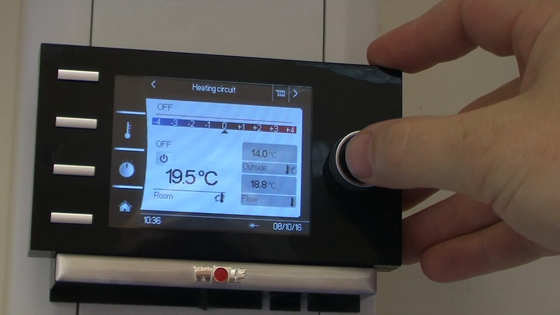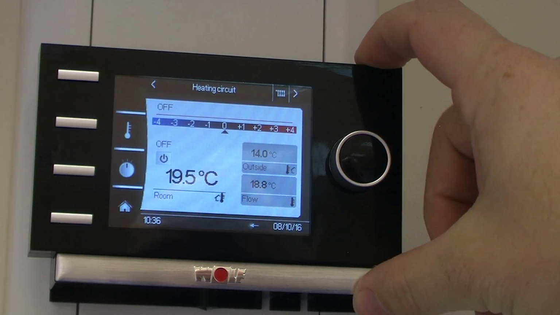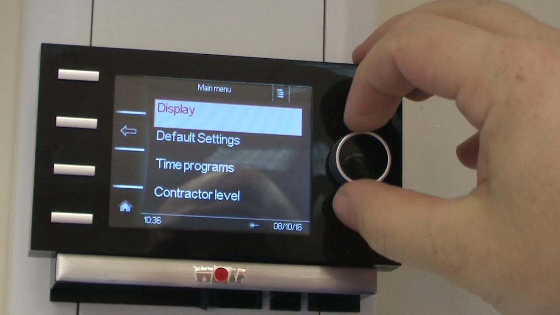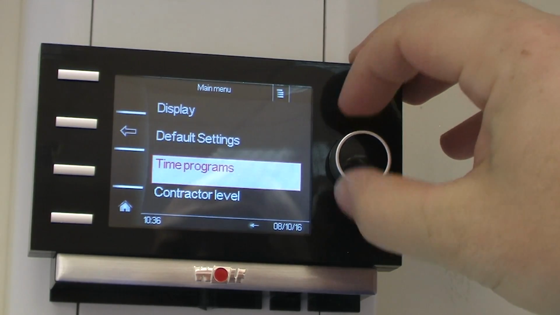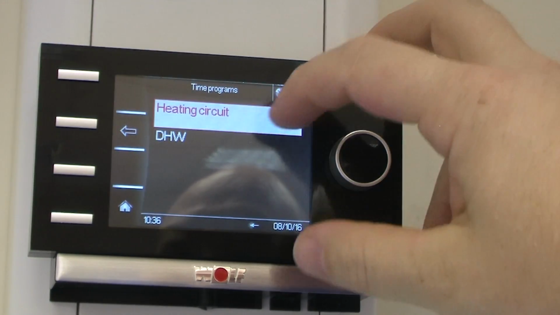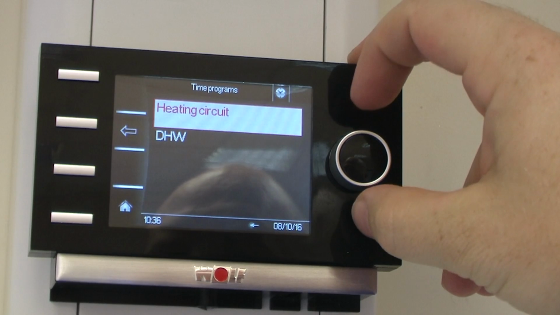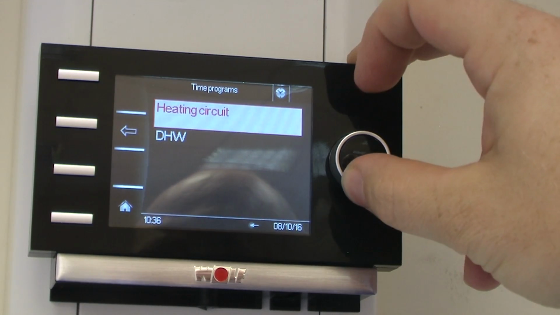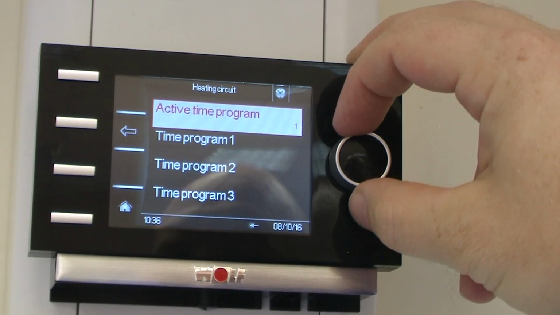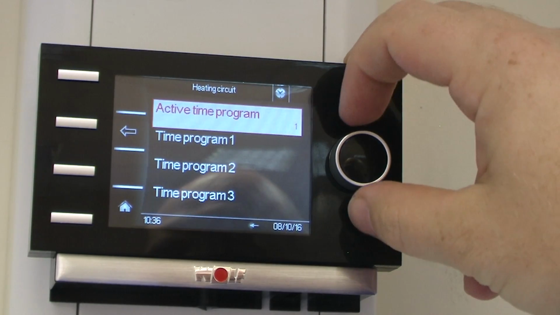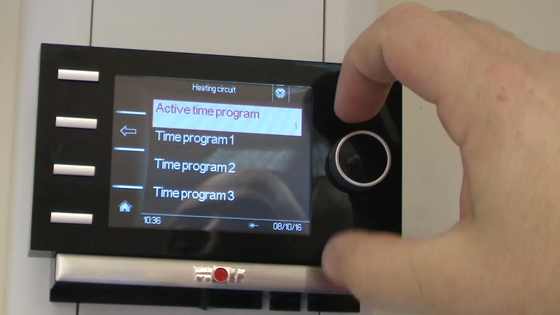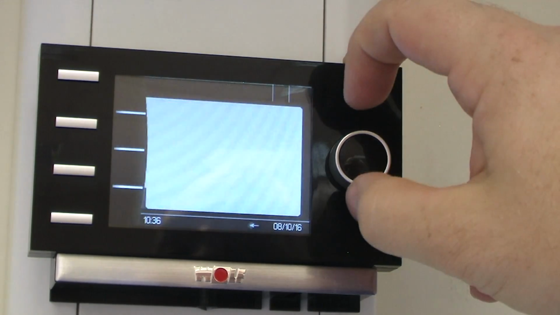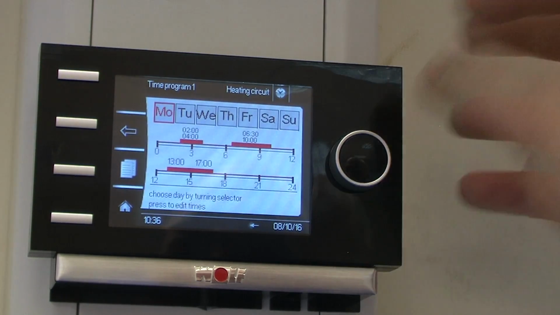And now I'm going to show you how to change the times and set up your time programs. So you press in the scroll button once, scroll down to time programs, and here we have a 7-day heating and hot water program for heating and hot water. So we'll go into heating. You can activate 3 time programs for 3 different times of the year. So we're going to set up time program 1 here. So we have some programs set.